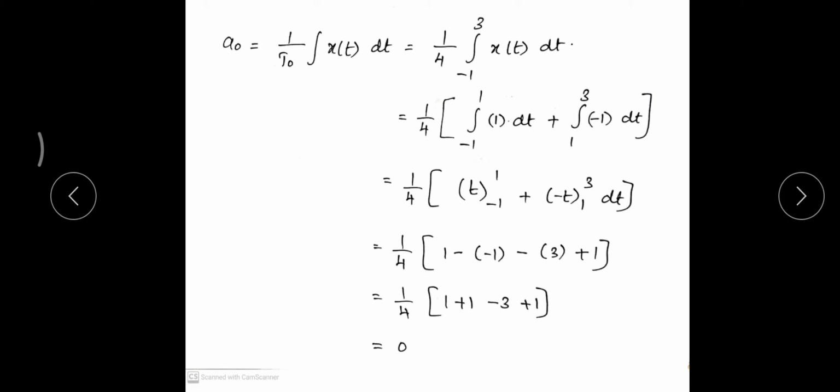From minus 1 to 1, the function is 1. From 1 to 3, the function is minus 1. The integral of 1 is t. The integral of minus 1 is minus t. Then substitute the upper limits and lower limits and find the value of a naught, which gives 0. So the coefficient is 0.